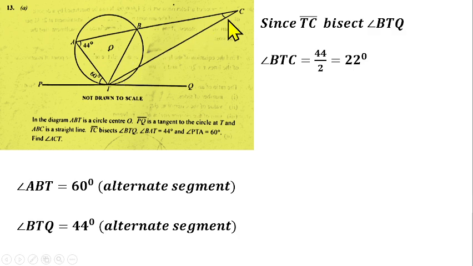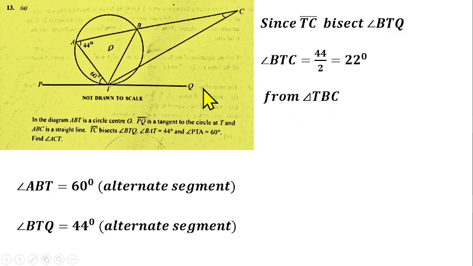So this angle here plus this angle here will give us this exterior angle here. If you don't understand that as well, you can check my video on plane geometry, where I talk about triangles, talk about exterior angle is equal to sum of the two opposite interior angles.